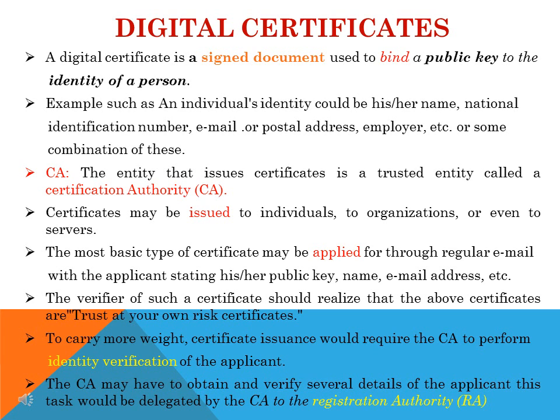Now this CA can issue certificates to individuals also, or can issue them to organizations also, or they can be issued to servers also. Now if you want a certificate, how can you apply? You can apply through your regular email by stating your public key information, name, email address, etc. Okay, now how will the certificate authority verify that you are a genuine person who is applying for a digital certificate? This will be taken care of by the registration authority.